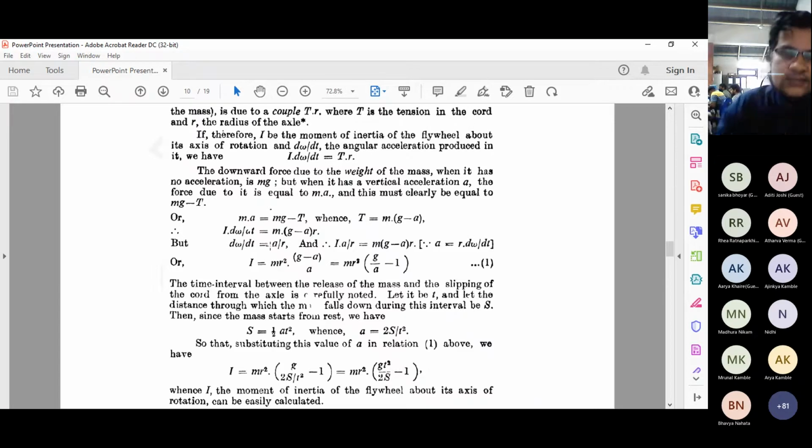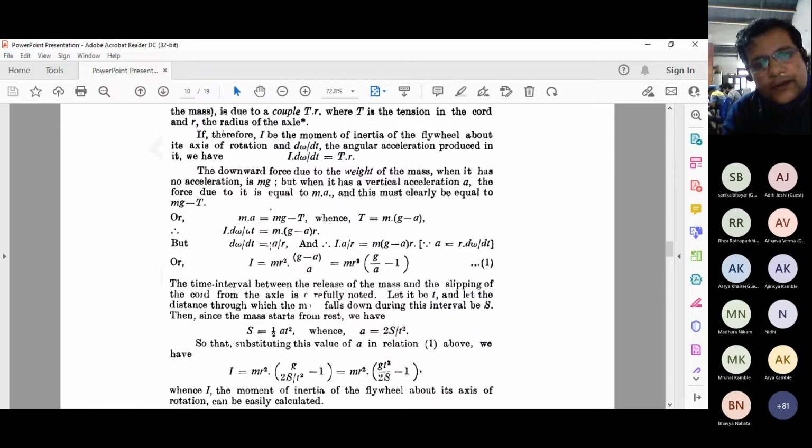Since you are putting a weight in a pan, this is the tension acting on the cord, which is wound around the axle. When we apply the force, that is the weight, mass into the acceleration due to gravity, that is the tension acting on that particular cord wound around the axle. Now r is the radius of the axle. The radius of the axle and of the thread wound around it remains the same because you wound it tightly. So this is the couple.